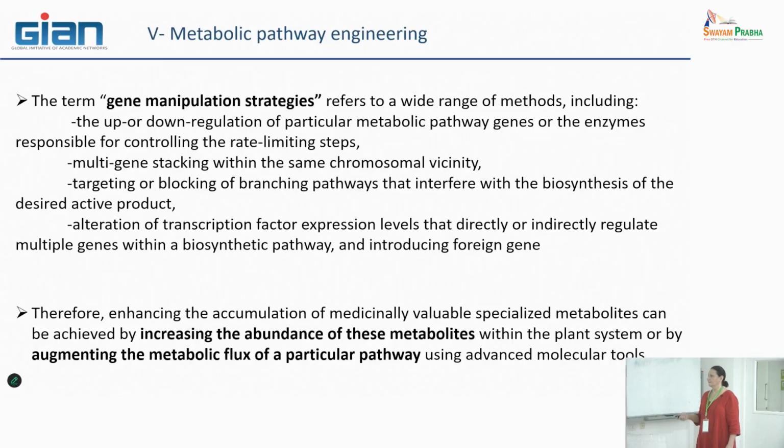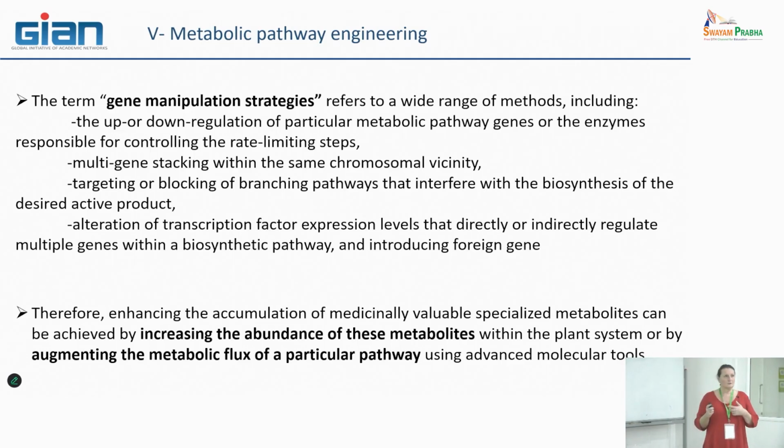So that means that enhancing the accumulation of medicinal, or whatever valuable, specialized metabolite can be achieved in two ways: increasing the abundance of this metabolite, which is obvious, but also increasing the metabolic flux of the particular pathway, meaning that you can stop the other parasite fluxes that could decrease the final metabolite you want.